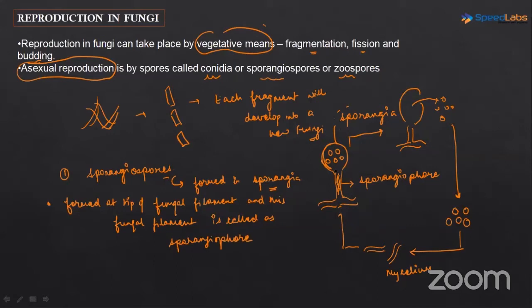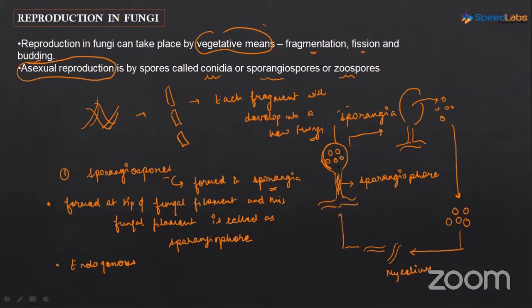Okay, so inside, the spores that are being formed, they are being formed inside this sporangia. They are being formed internally. So this kind of development or formation of the spores, the term that we use is endogenous. It is happening inside. These spores are developing inside a structure.